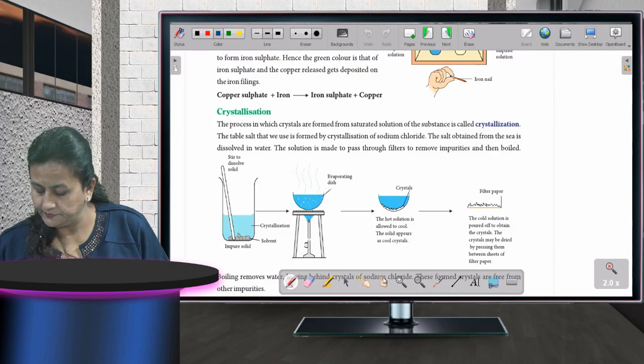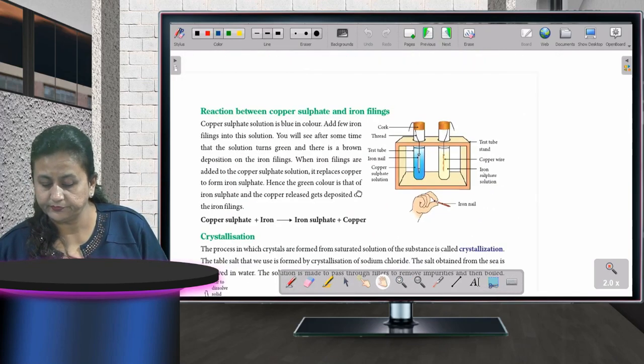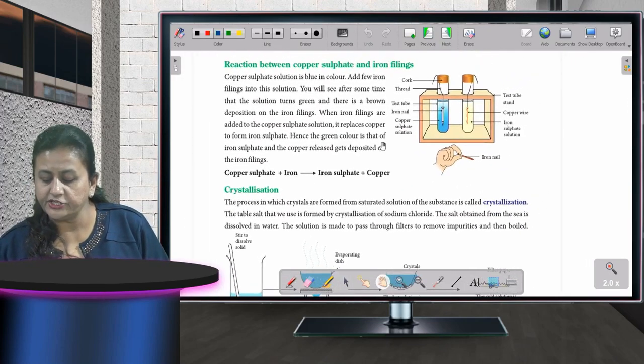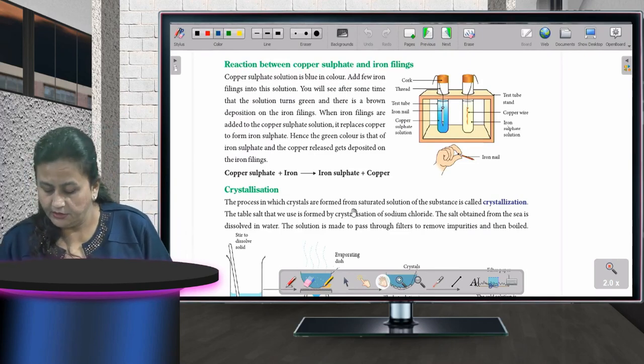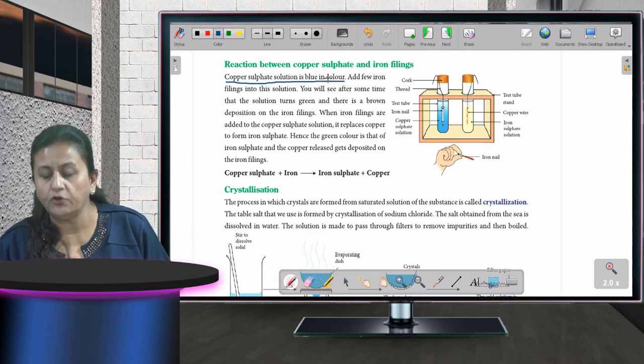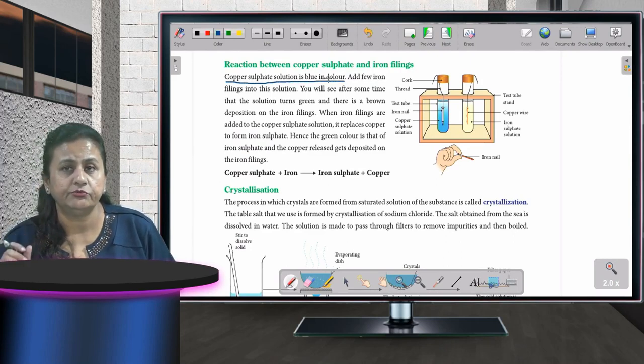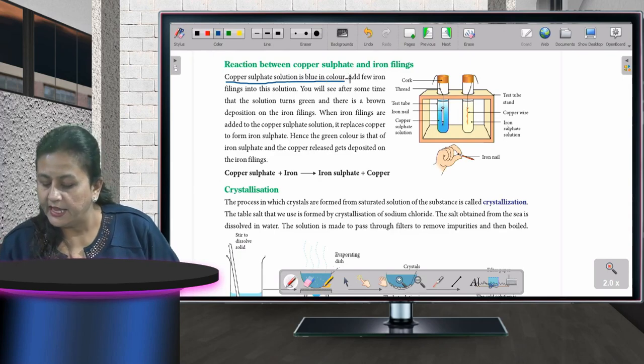Now the next one, reaction between copper sulfate and iron filings. Okay. Copper sulfate solution is blue in color. Okay. Copper sulfate का जो solution होता है उसका क्या color होता है? It's blue. Add few iron filings into the solution.